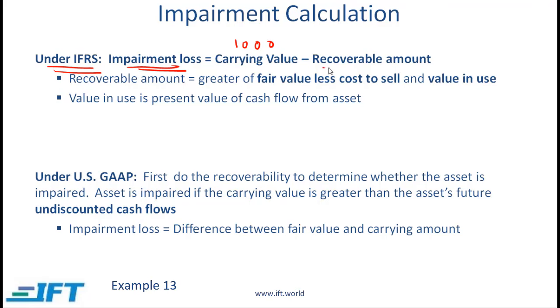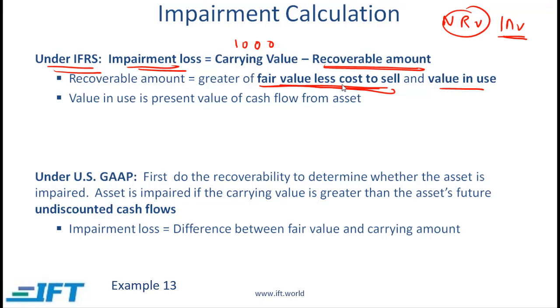The question then is, how do we come up with that recoverable amount? The recoverable amount is the greater of two numbers. Those two numbers are fair value less cost to sell and value in use. This term should look familiar. In the previous reading on inventory, we talked about the concept of net realizable value. That concept is used with inventory. The same concept is also used here, but it's just not called NRV. Here we call it fair value less cost to sell.